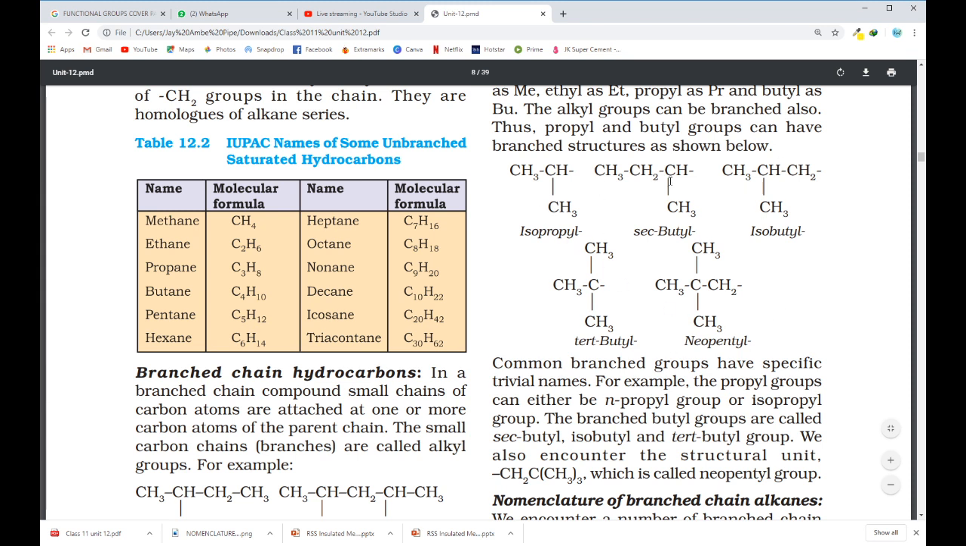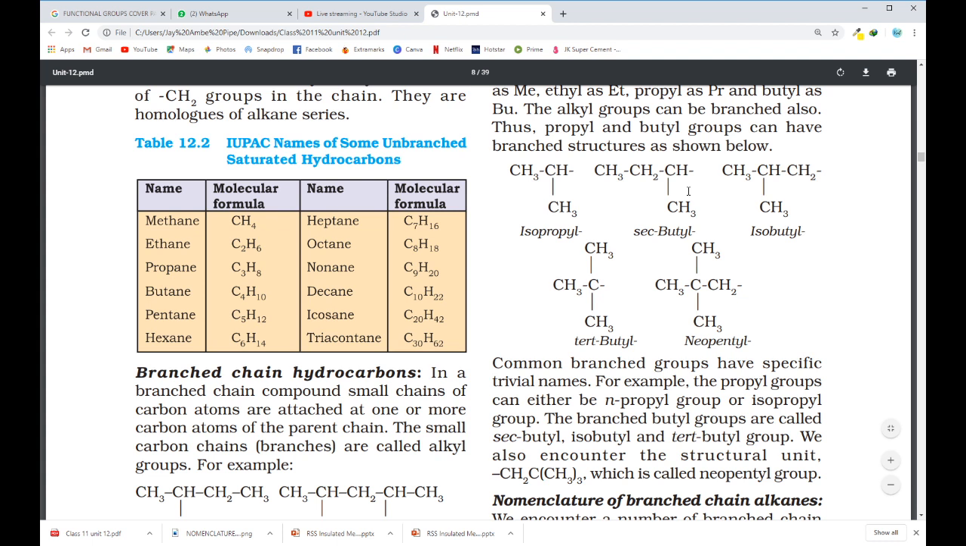These five structures. So if all the three carbons are present in a straight chain, like CH3, CH2, CH2, and then this is attached to some long chain, this is known as isopropyl. If the arrangement is like this, then this is known as secondary butyl.